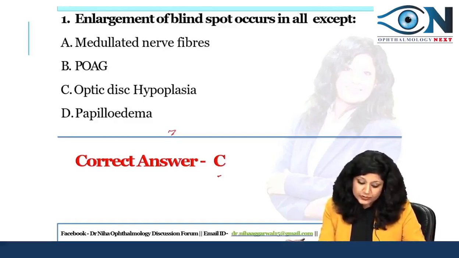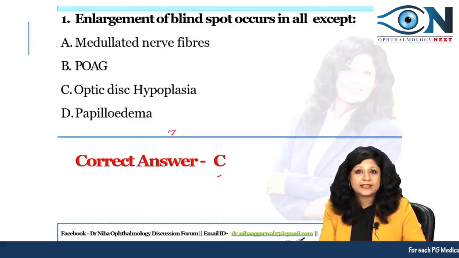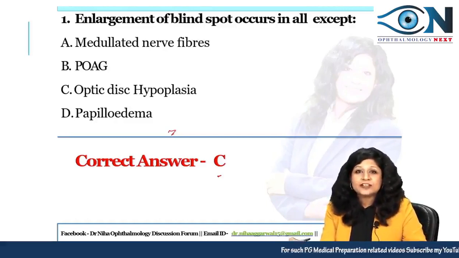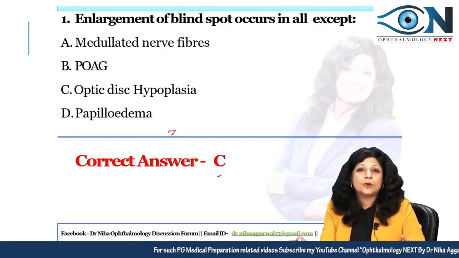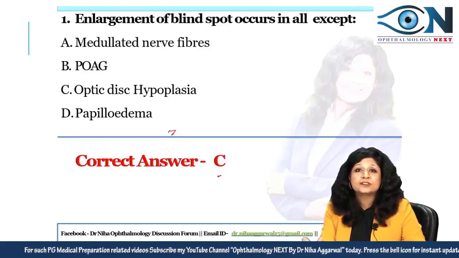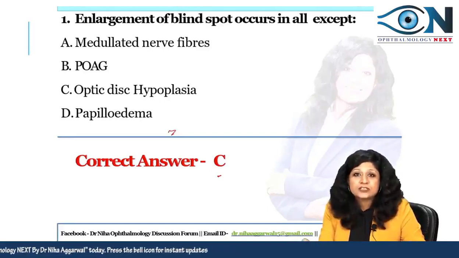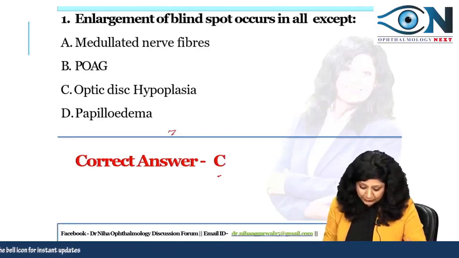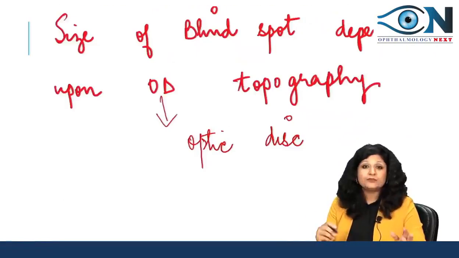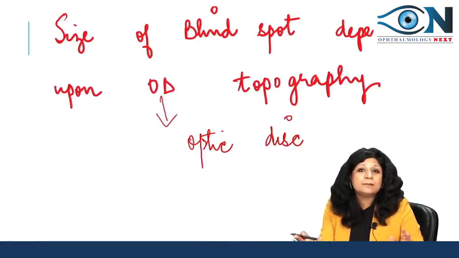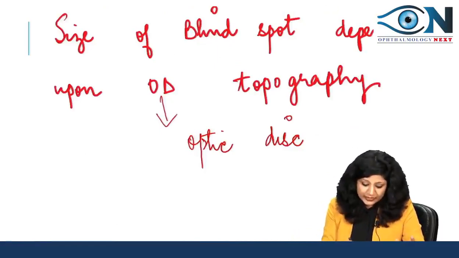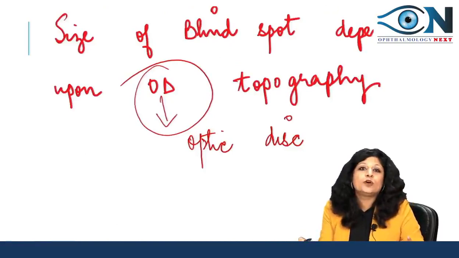The enlargement of the blind spot occurs in all except. Now, I know your first instinct is marking glaucoma because glaucoma shows the optic disc cupping. Yes, but not exactly. The answer is not glaucoma here. Now, I would like to show you something. First of all, the size of the blind spot depends upon the optic disc topography.